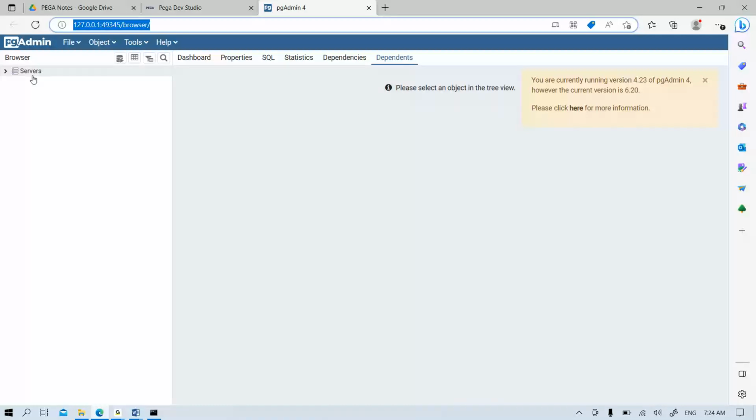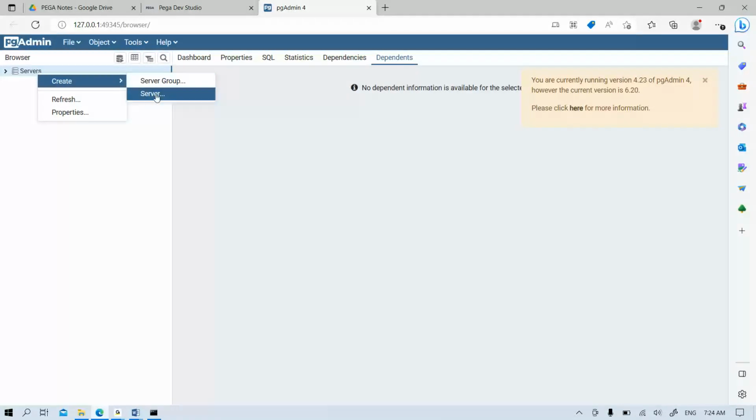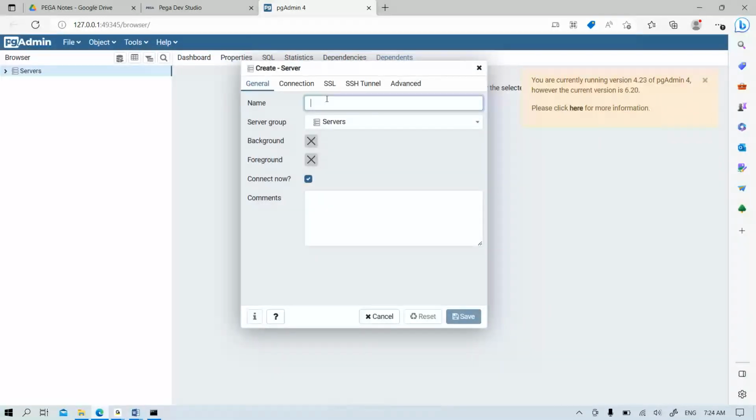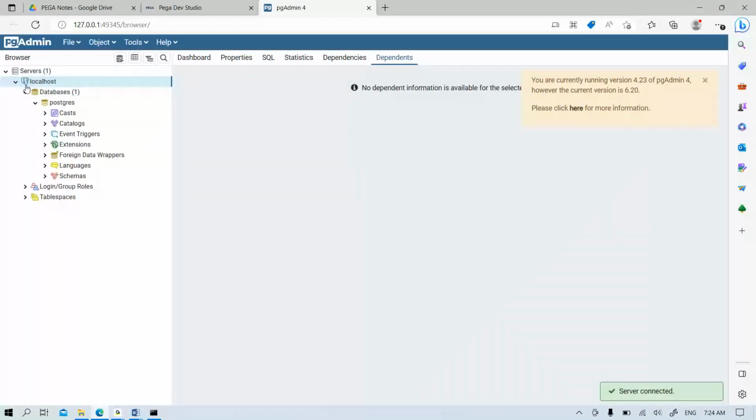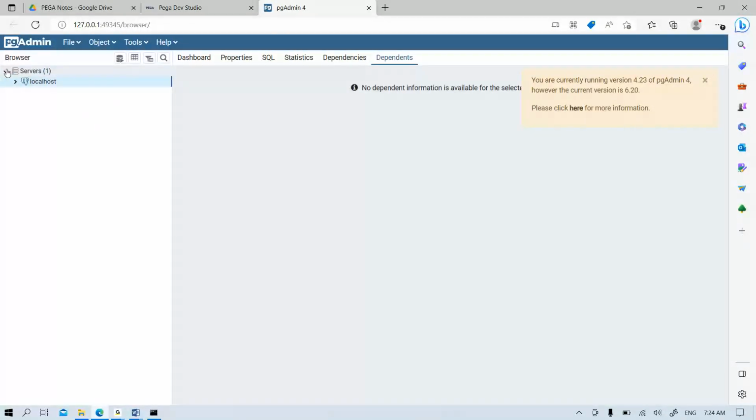In Servers, we need to add a server connection, a localhost connection. For this, right click on Servers and click Create, then Server. And here you need to click on localhost. Give me one second. Sometimes, in my system the connection is already established, which means every time there is no need to connect again. But in your systems it will show as no connection.